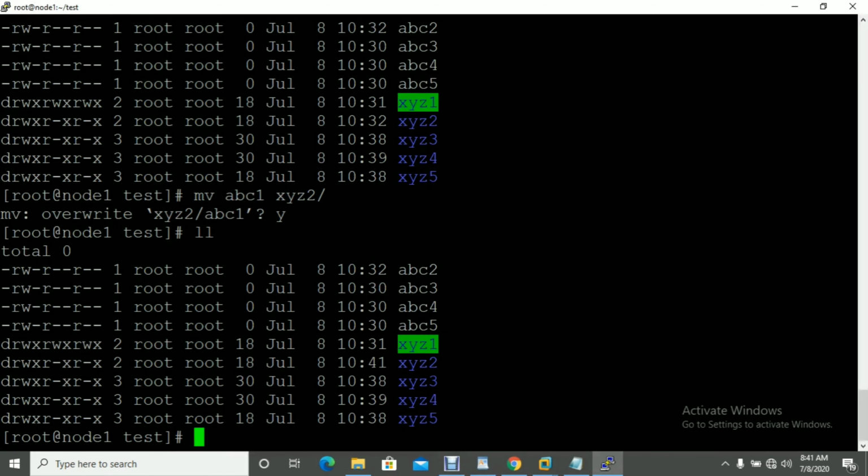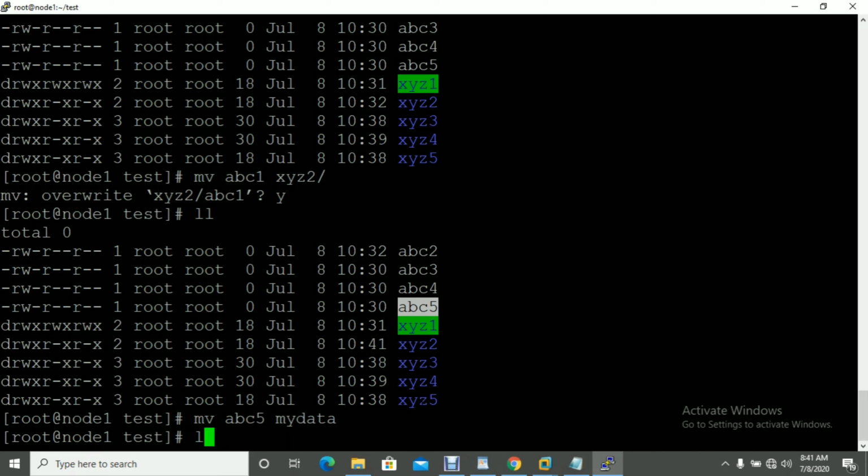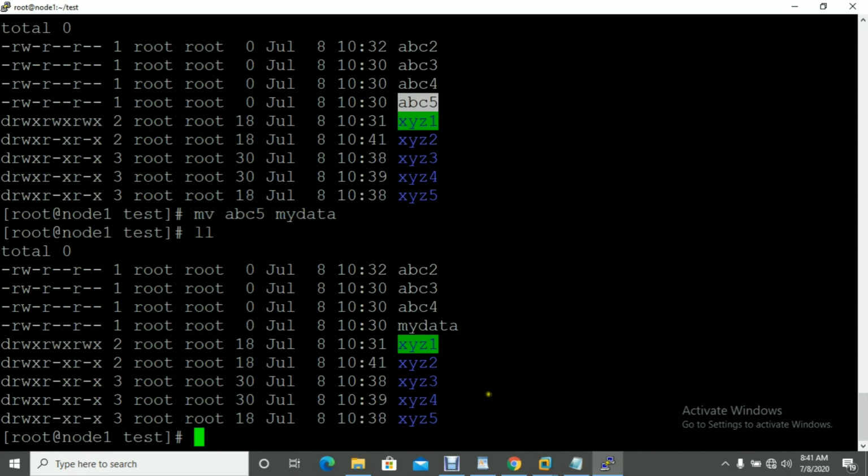Okay, so I will show you the mv command. You can rename the file also. So mv file name, if you give here my data, you can see now ABC5 is replaced by my data. So this is a basic command for CP or MV.